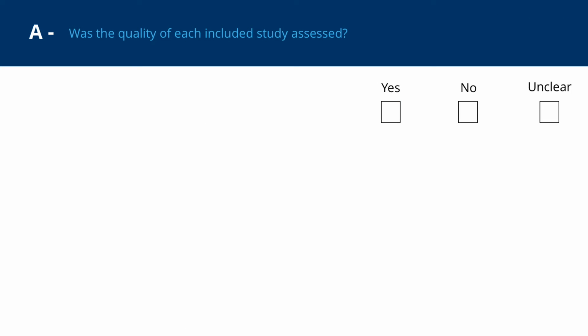The A in FAITH asks us to determine whether the review authors assess the quality or risk of bias in the included studies. This assessment is critical because our interpretation of the findings of reviews is informed by the quality of the studies upon which they are based. We should find this information about whether and how this was done in the methods section of the paper and the results of that assessment in the results section.